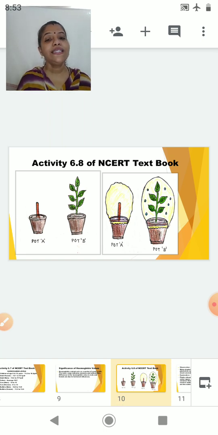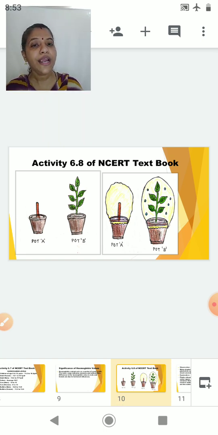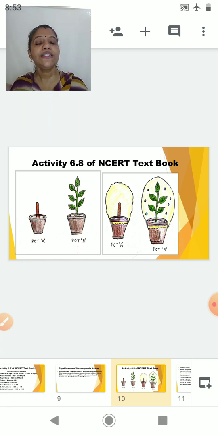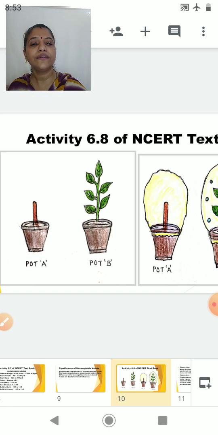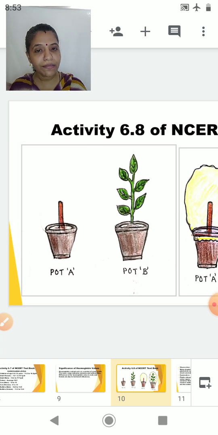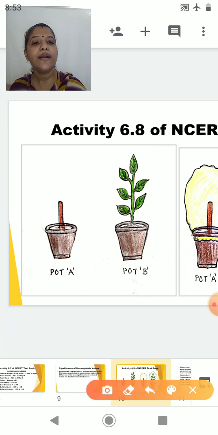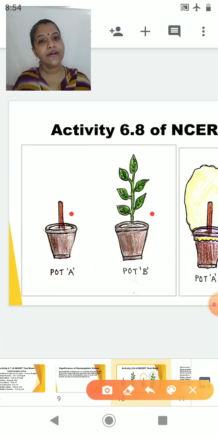Now students, let's study activity 6.8 of your NCERT textbook. In this you are going to take pot A and pot B. In pot A I am going to plant a stick, whereas in pot B I have a plant.